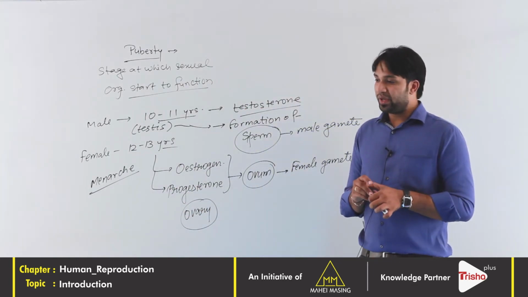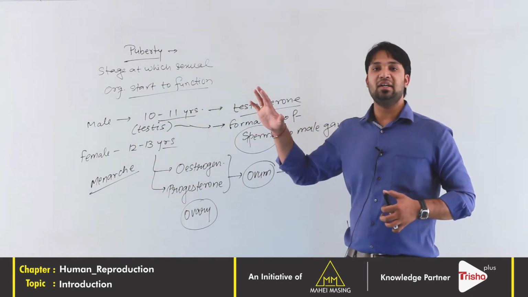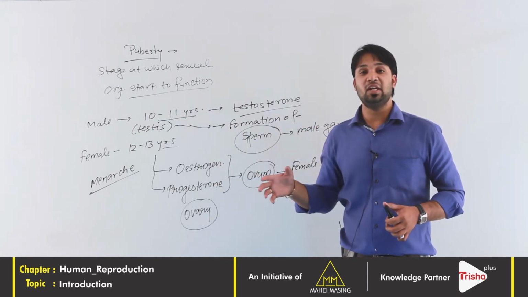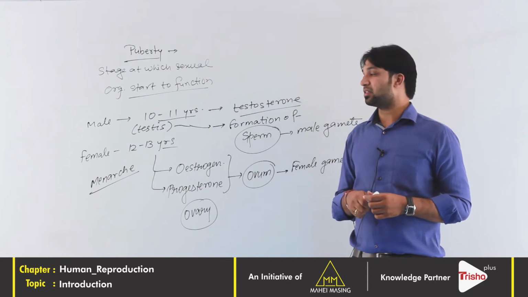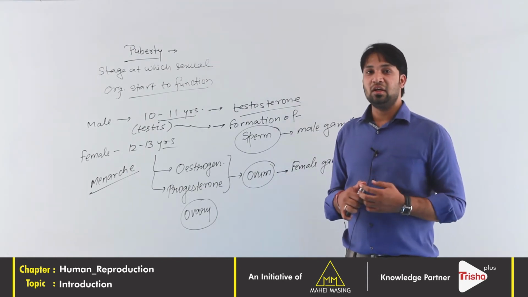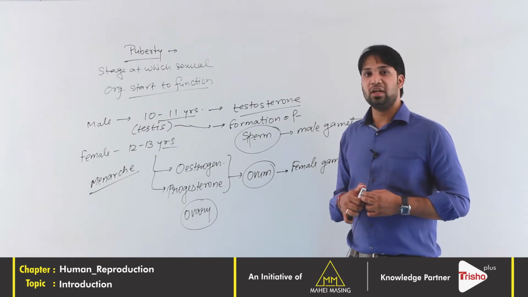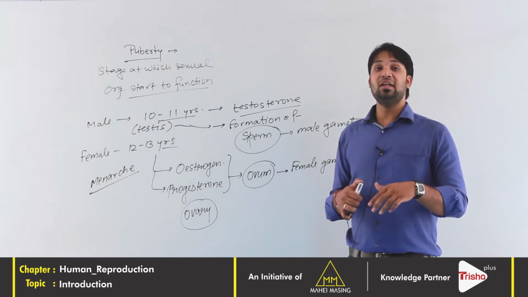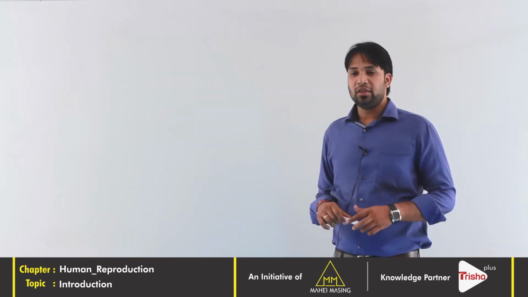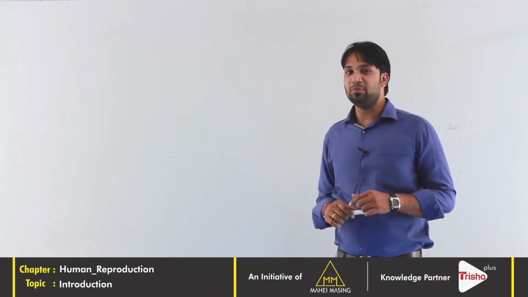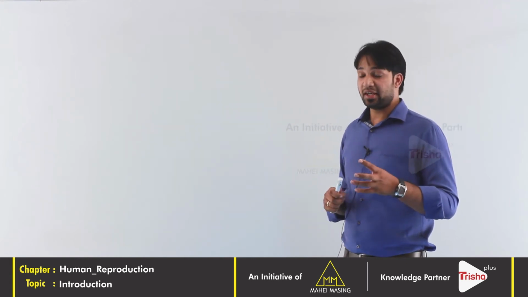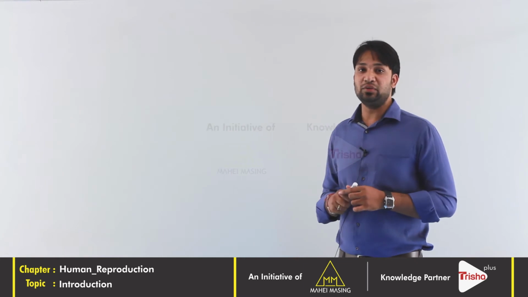In male, the puberty starts and it never ends. In female, the puberty starts and ends at the age of 45 to 50 years. That is called menopause. We will study that in detail in later lectures. Our next topic is secondary sexual characters in male and female and how they are different. I think all of you know what the differences are between male and female, so let's take another look at how they are biologically different.